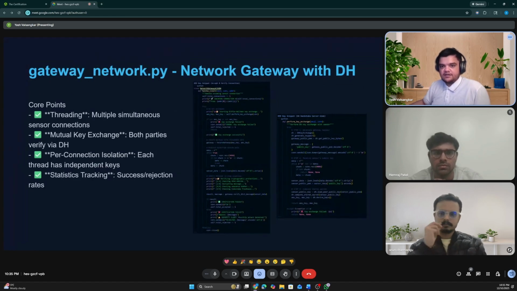The gateway network. The gateway is the server side. Key architectural points: threading. The gateway uses multi-threading to handle multiple sensors simultaneously. Each sensor connection runs its own thread. Mutual key exchange. Both parties exchange and verify public DH values. This is mutual authentication. You can't fake it without completing the HMAC. Per-connection isolation. Each thread has its own encryption and MAC keys derived from DH. If one sensor is compromised, other sensors are unchanged. Statistics tracking helps us monitor for attacks. A sudden spike in rejected messages could indicate an active attack.